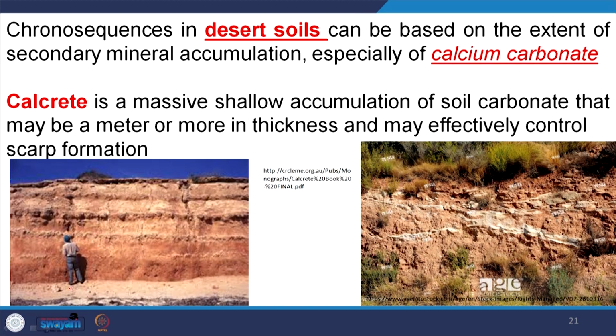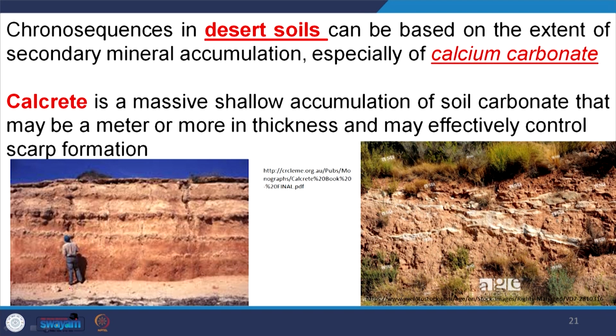Chronosequence in desert soil can be based on the extent of secondary minerals accumulation, especially the calcium carbonate and sodium. So, here the desert soil chronosequence is based on how much material is added. The more material is added, the older the soil is. Similarly, in alluviums, the calcrete development: the more the calcrete developed, the thicker the calcrete horizons, the older the soil is.